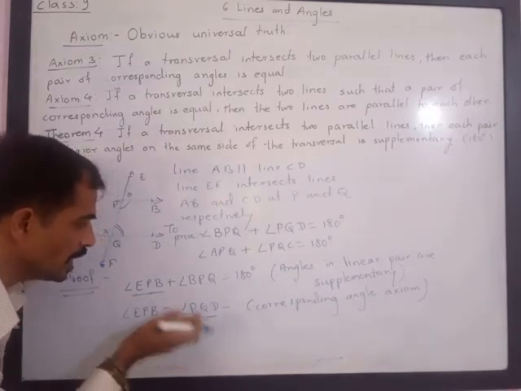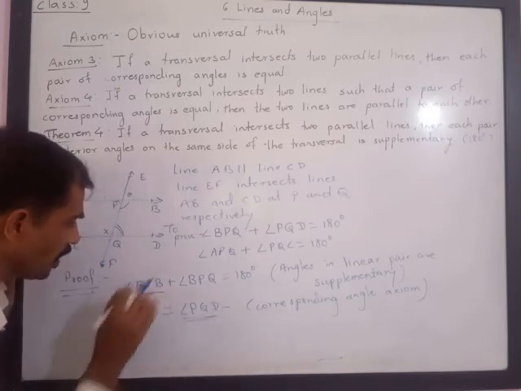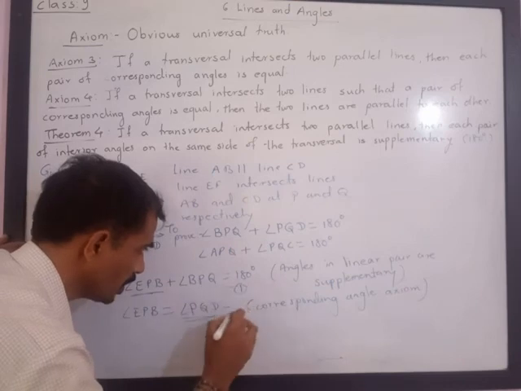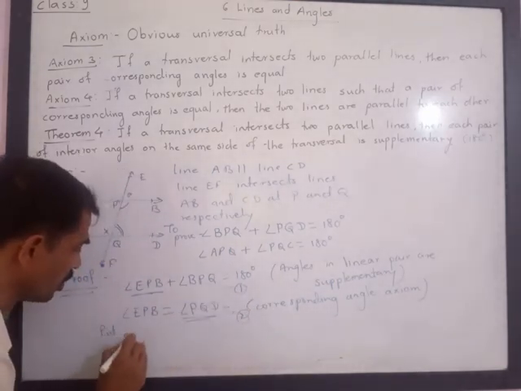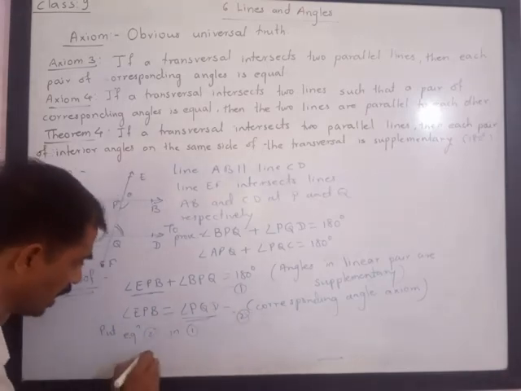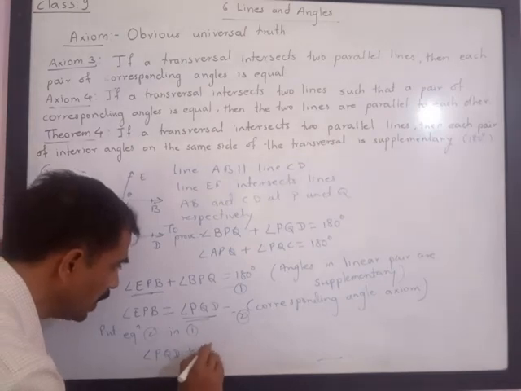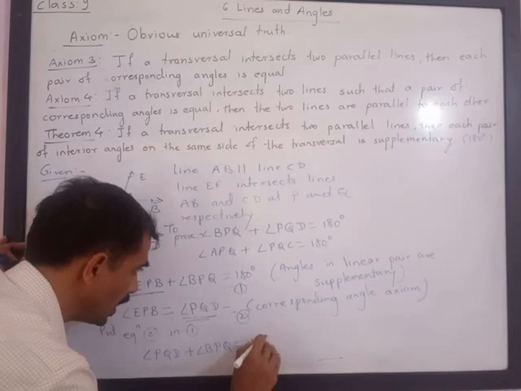Please note, EPB is equal to PQD. So substitute this in this. If you put the value of PQD instead of EPB, we get an equation. I will name them equation 1 and 2. Put equation 2 in 1. We will get angle PQD plus angle BPQ is equal to 180 degrees.